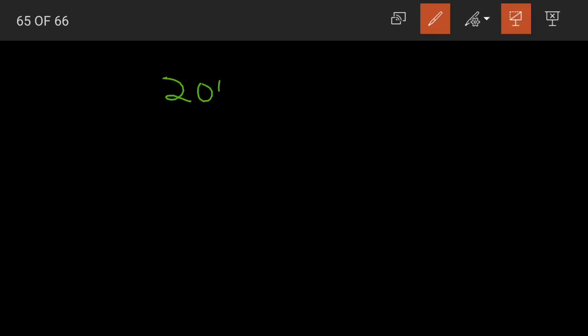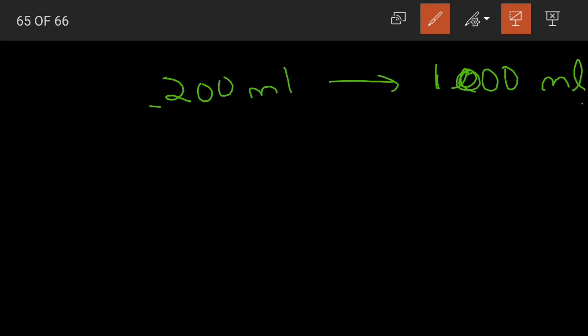Yes, for the ease of calculating, we'll convert 1 liter also into milliliters. Just now what did we learn? 1 liter is equal to 1000 milliliters. So how many cups of 200 milliliter do we need to get 1000 milliliters?